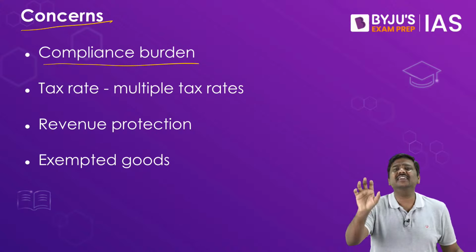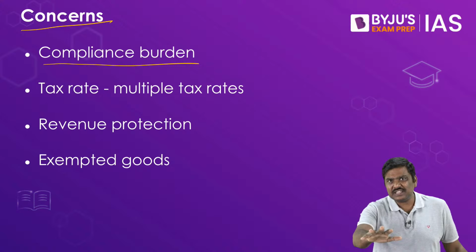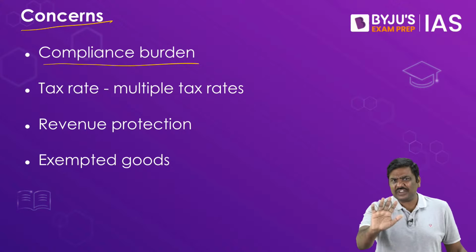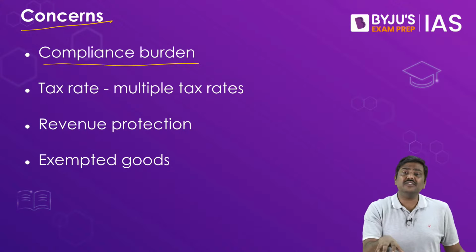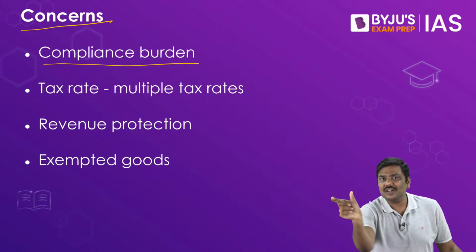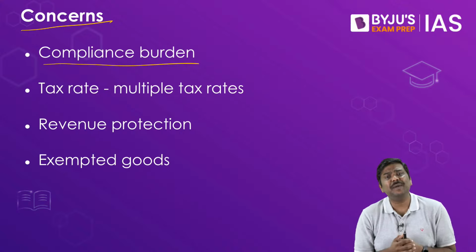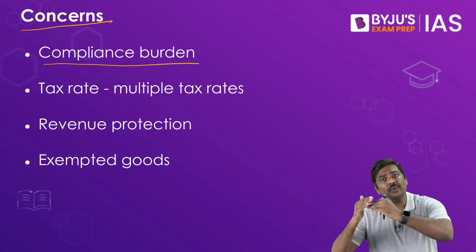At least 10 sanitizers you will have to install. Before the pandemic, this was not a compulsion on you. As a manufacturer, there was no compulsion. Now because the government has told you to do so, you will have to install sanitizers. Once you install sanitizers, you will incur extra expenditure. Your expenditures will now increase.